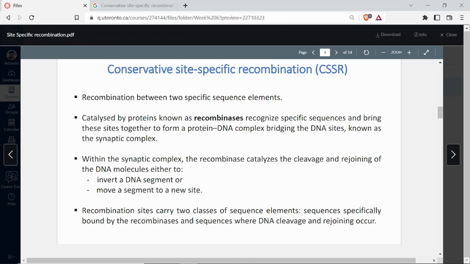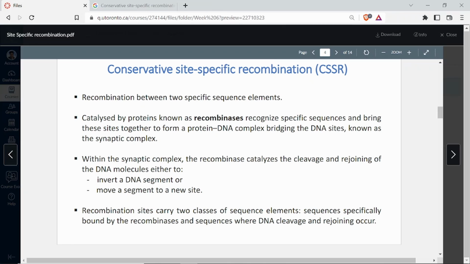So that is why the same name is given, synaptic complex. And synapsis is also a term which we use in meiosis during prophase stages, right?